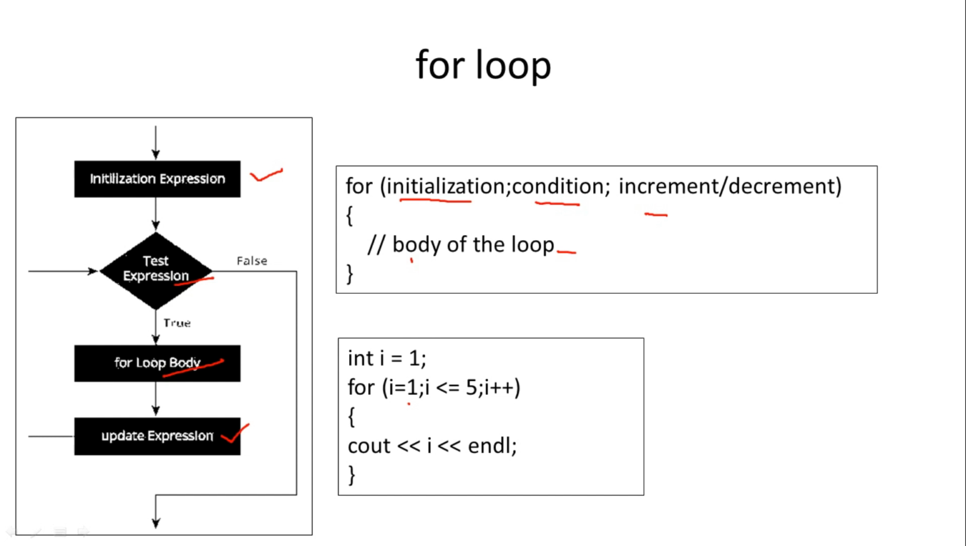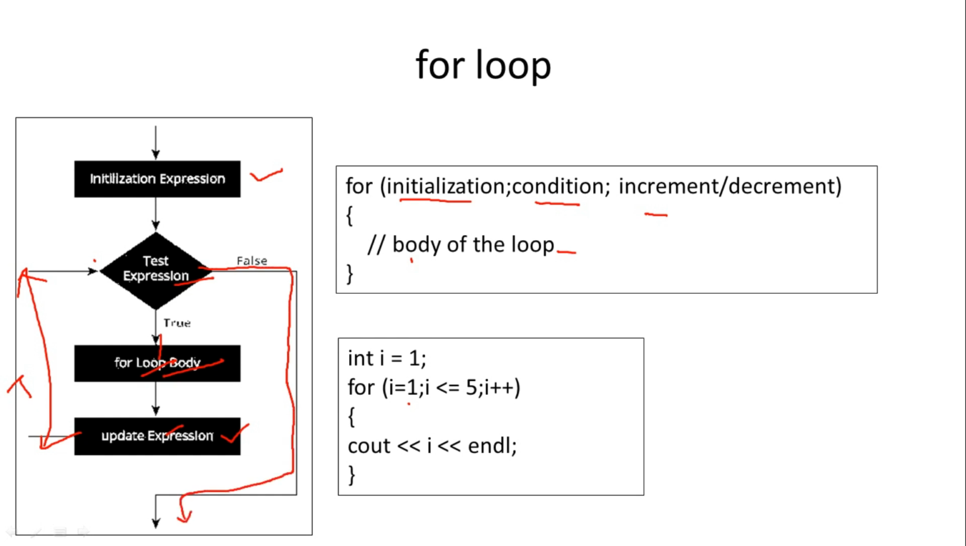if it is true, after updating the expression, then again the condition is checked. If it is true, then again the body of the loop will be executed. If the condition is false, then only the control will come out of the loop.